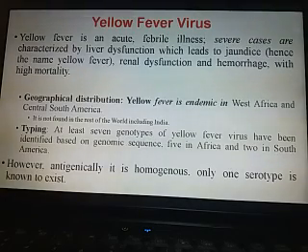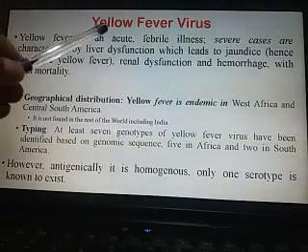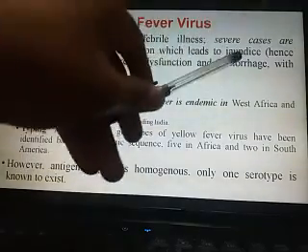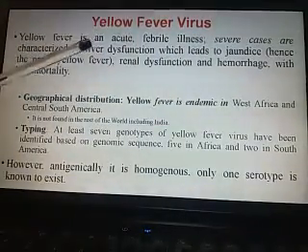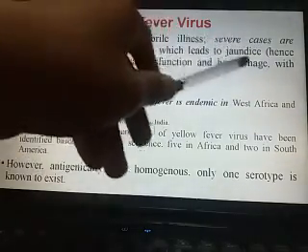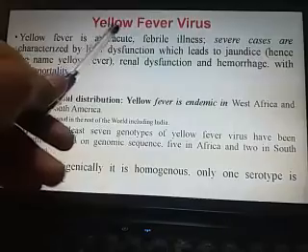the disease caused by yellow fever virus. So you can see here the yellow fever is an acute febrile, that is a fever-causing, illness. Severe cases are characterized by liver dysfunction, which leads to jaundice. That's why the disease is known as yellow fever.